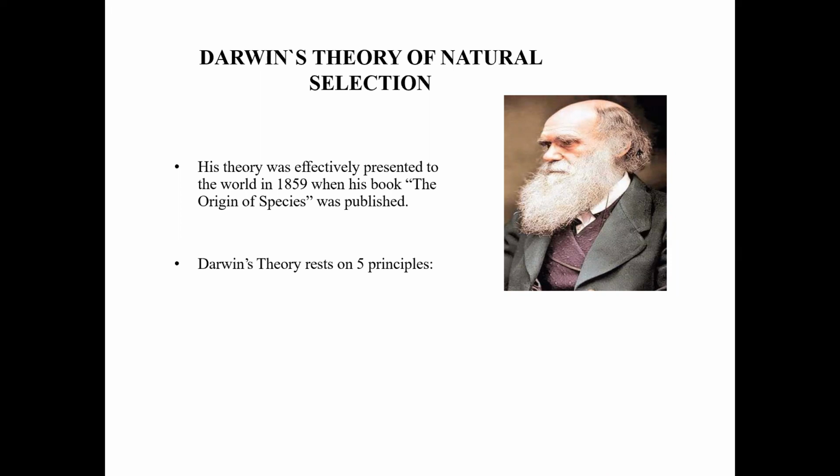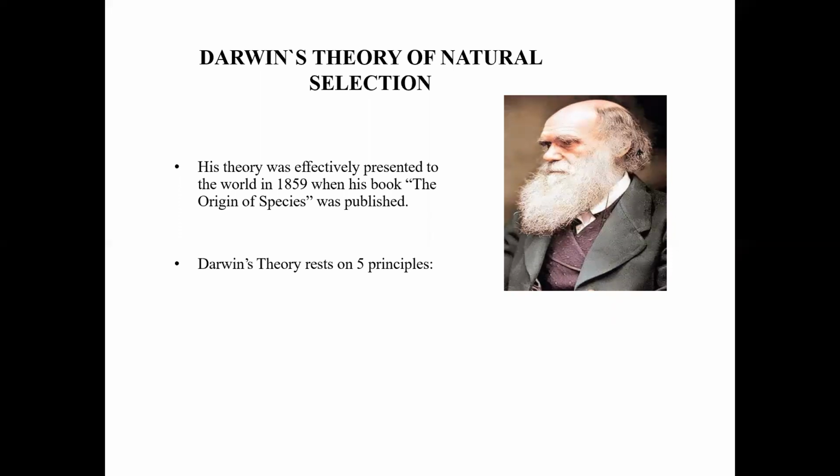His theory was effectively presented to the world in 1859 when his book The Origin of Species was published. This book, Origin of Species, written by Charles Darwin, is a very famous book. He conducted all his experiments in the 19th century, and all the things were written down in the form of the book Origin of Species.